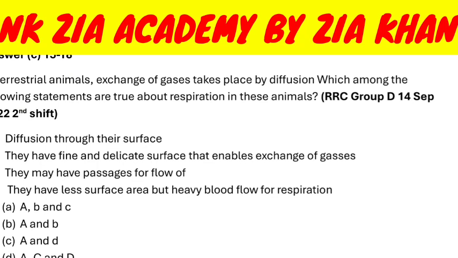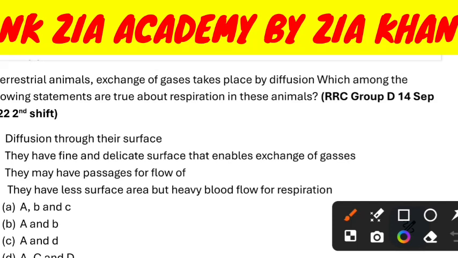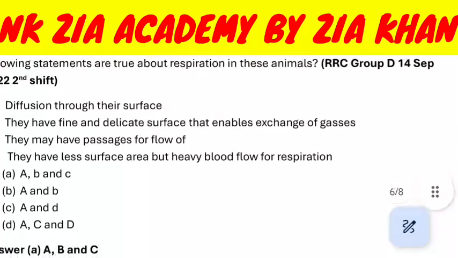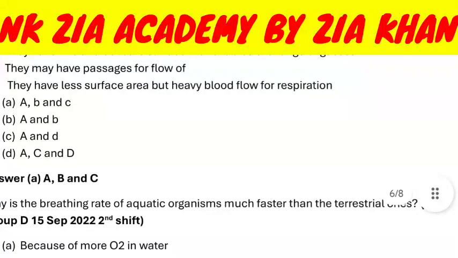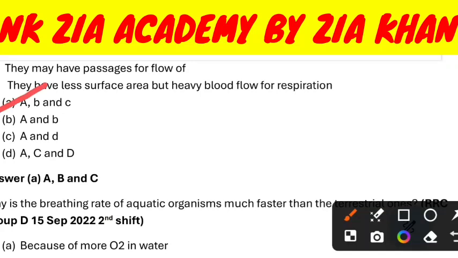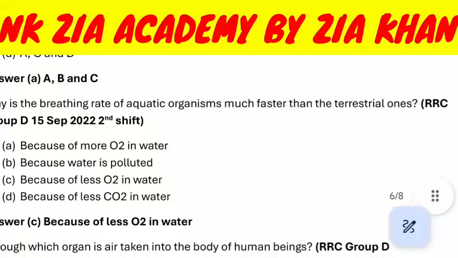In terrestrial animals, exchange of gases takes place by diffusion. Which among the following statements are true about respiration in these animals? Diffusion through their surface. They have thin and delicate surfaces that exchange gases. They may have passages for flow of air. They have less surface area but have heavy blood flow for respiration. A, B, and C. Option 1 is correct.